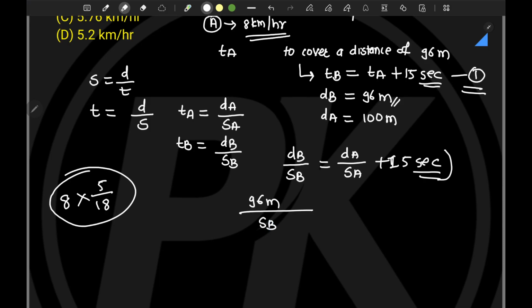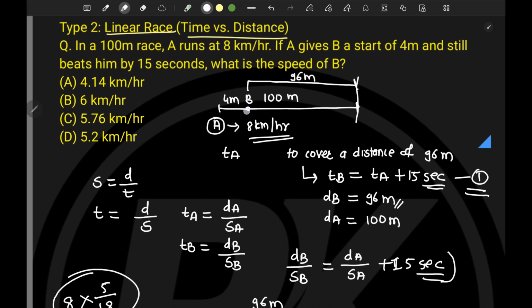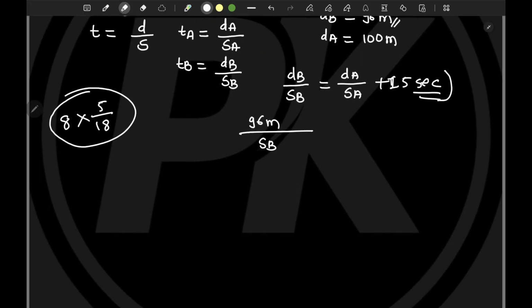That is what is asked. So what is the speed of B? That is what is asked in this problem, is equals to what is distance covered by A? It's 100 meter divided by what is speed of A. Now we have to write it in meter per second, right? So it will be 8 into 5 divided by 18 in multiplication, plus 15 second. Now tell me, the speed of B will come in what?